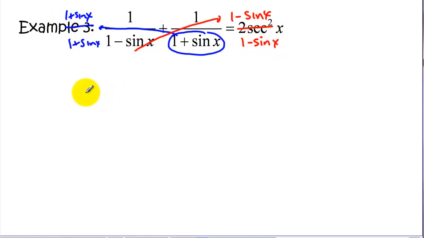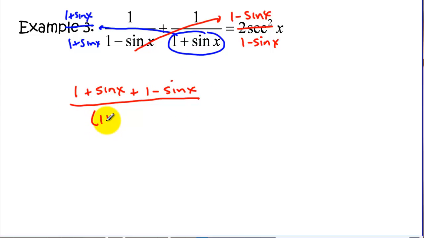So on the top, we end up here with 1 times 1 plus sine of x, so 1 plus sine of x. And here we have plus, and now we have 1 minus sine of x. In our denominator now we have 1 plus sine of x times 1 minus the sine of x.